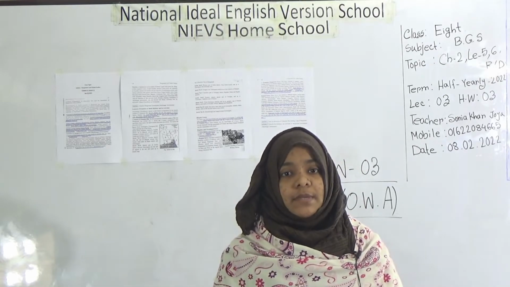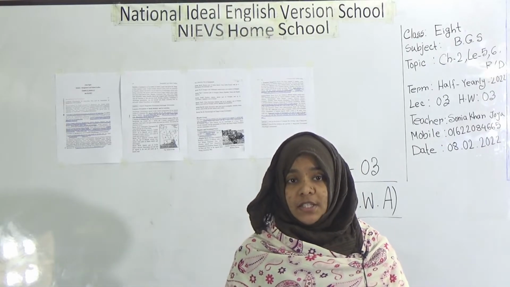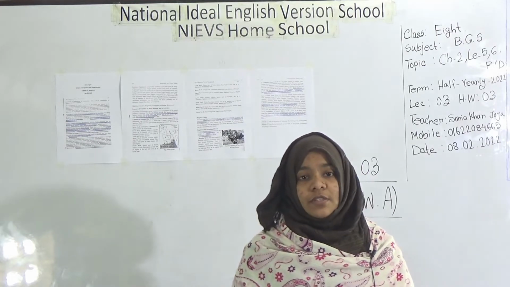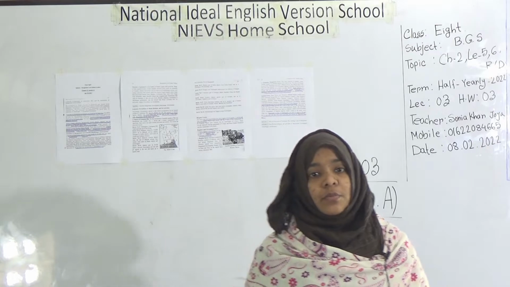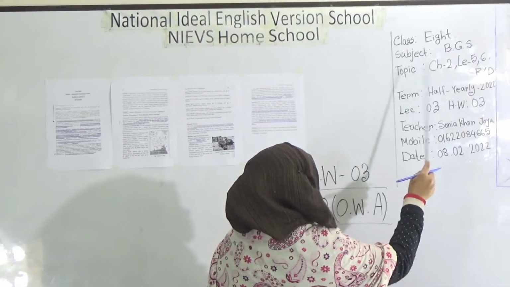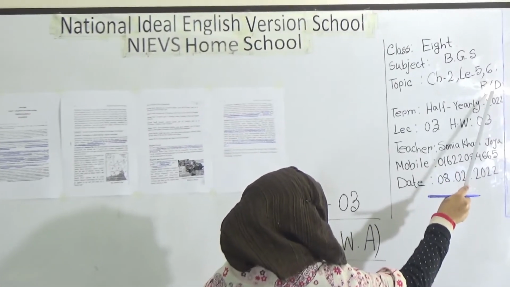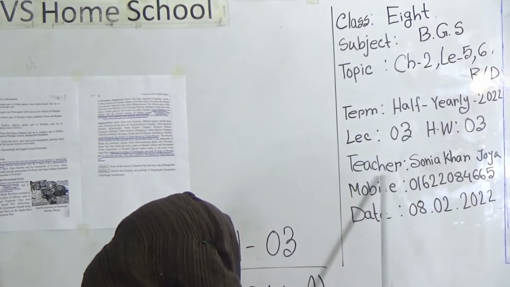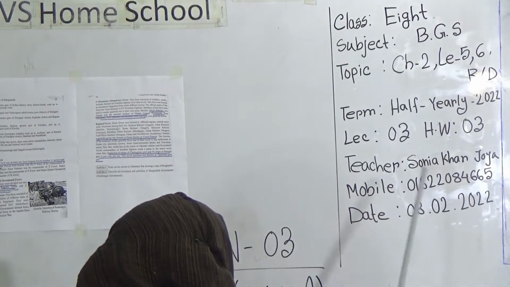Today I am going to take B.G.S class for the students of class 8. Our today's topic is Chapter 2, Lesson 5, 6. Look at the board, my dear students. This is class 8, subject B.G.S, topic Chapter 2, Lesson 5, 6, and your lecture number 3 and homework number 3. This is your teacher's name, mobile number and grade.